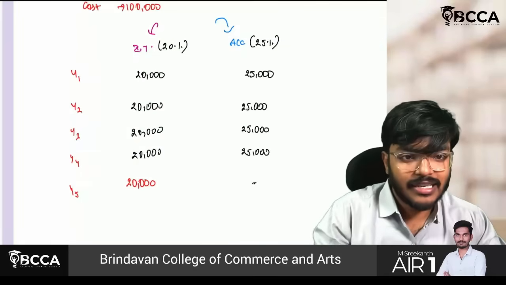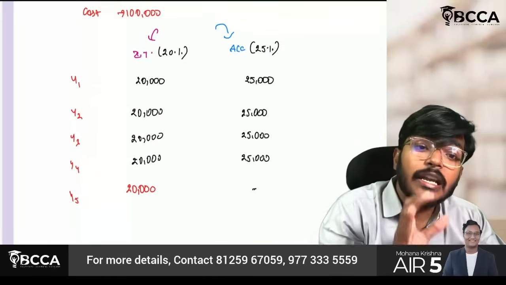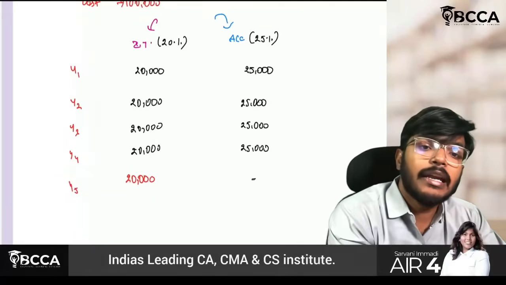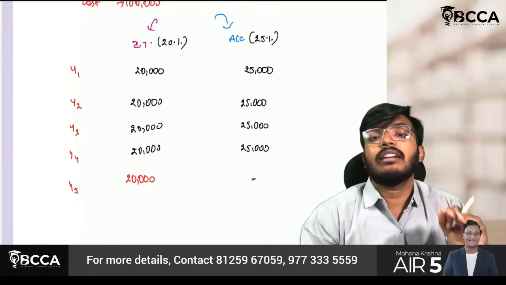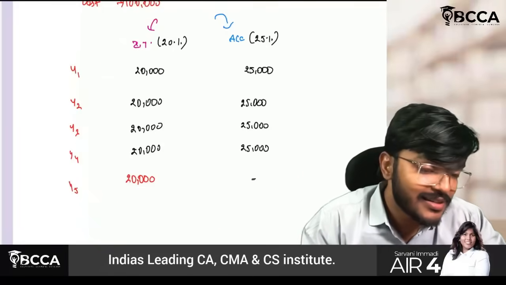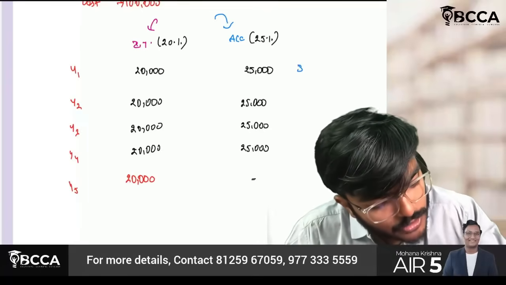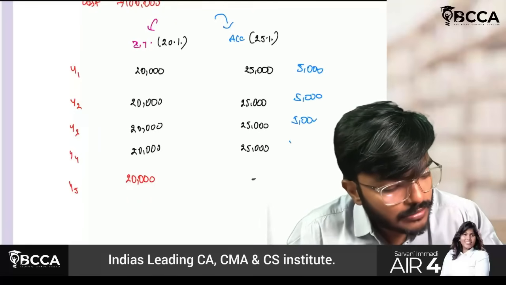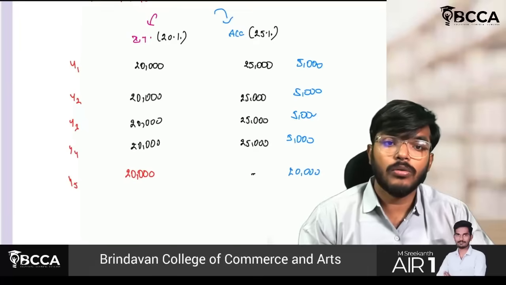Now just remember what I am trying to say. In future, if any person is getting an extra deduction, he has to create a deferred tax asset. First, you have to identify, sir, is it a temporary difference or a permanent difference? Right answer is it is a temporary difference. Sir, how much is the difference amount? Let us write 5,000, 5,000, 5,000, 5,000, and here I will get a 20,000 difference.